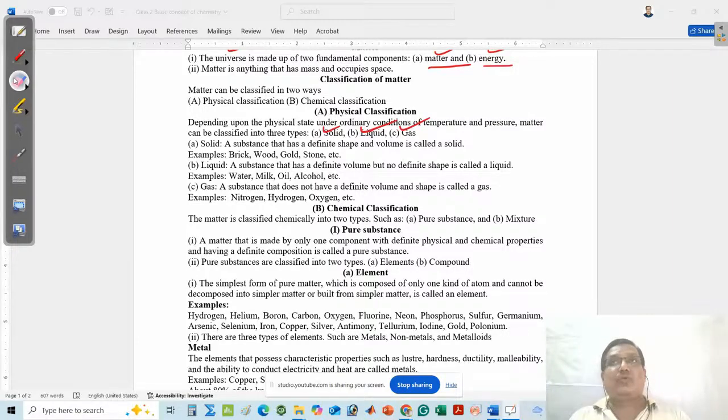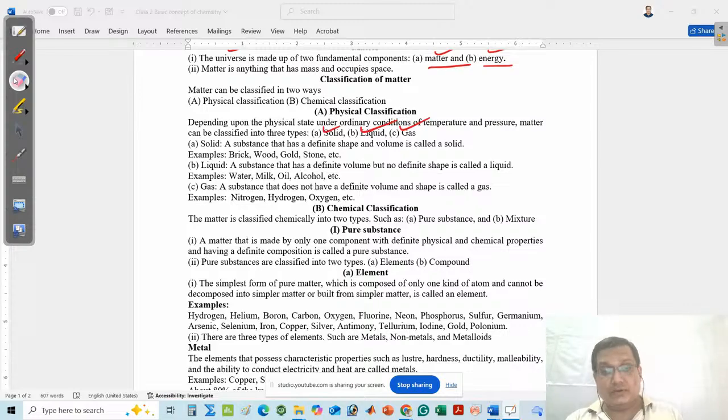Similarly, you can think about gold. Gold is a pure substance, but remember, without impurities you are unable to make any ornament using pure gold. There must be some impurities present in the gold. As a result, you are able to prepare the ornaments. So always think positively. If a question asks whether gold is a pure substance or mixture, you can say that gold is a pure substance.